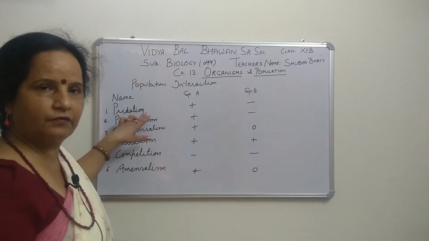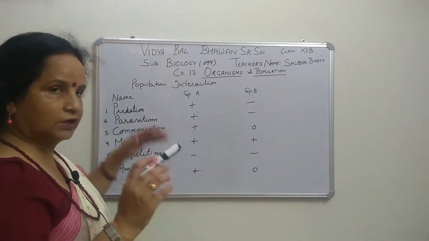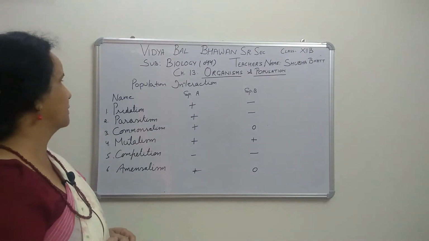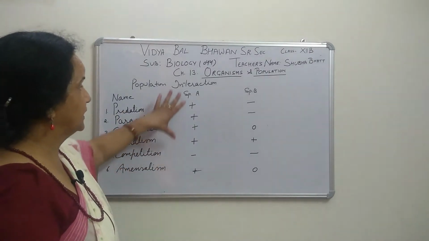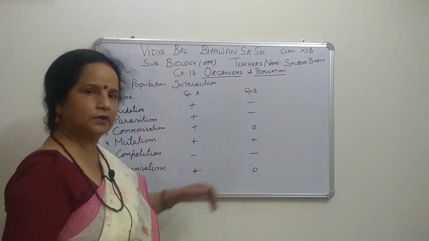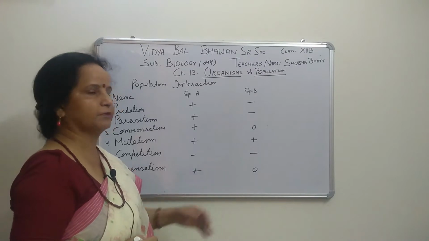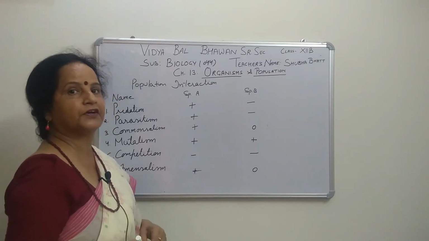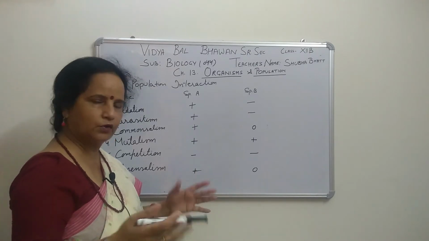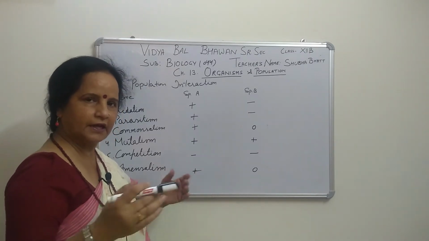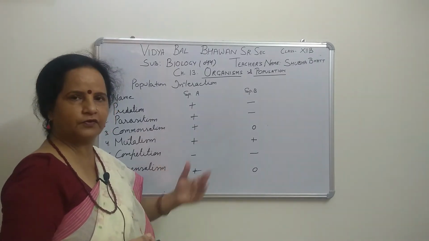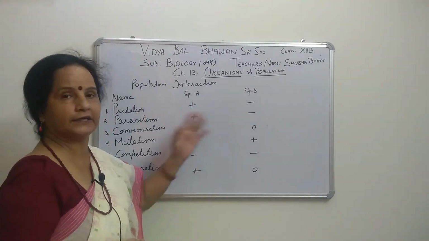So first of all, today we are taking predation, right? The first interaction, predation. In this chart we can show that sometimes it is neutral, sometimes beneficial, sometimes detrimental. Detrimental means harmful. Neutral means there is no effect, neither harm nor useful. Beneficial means one species is getting benefit from the other, right?